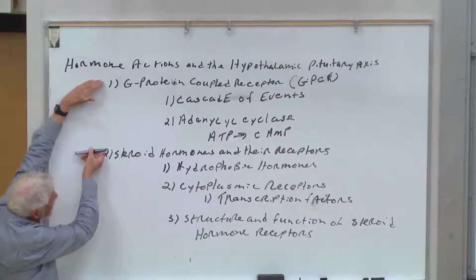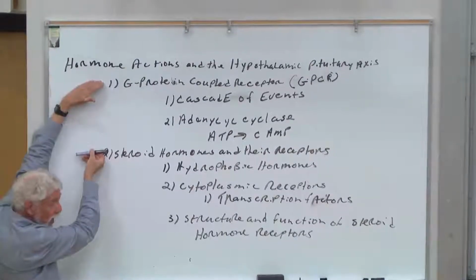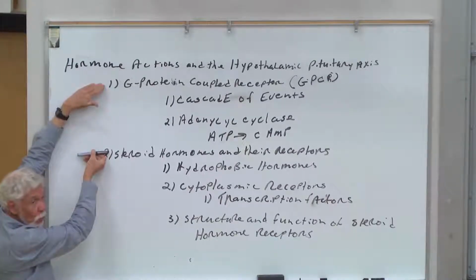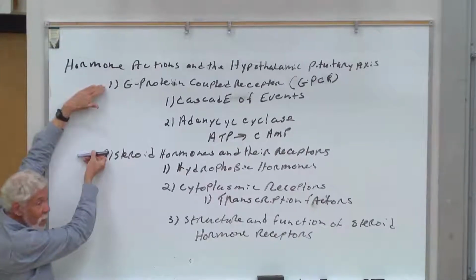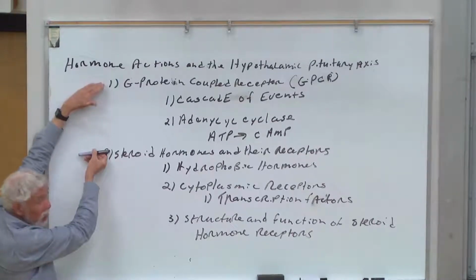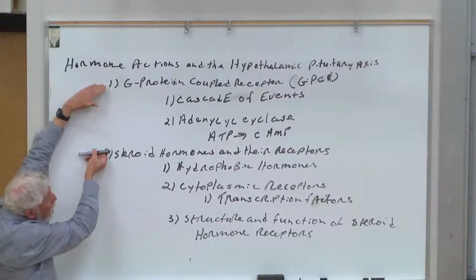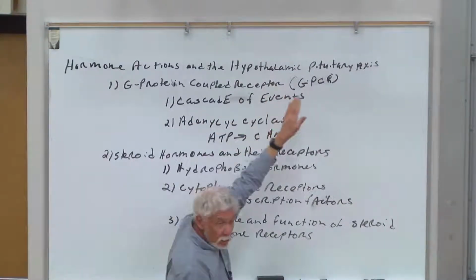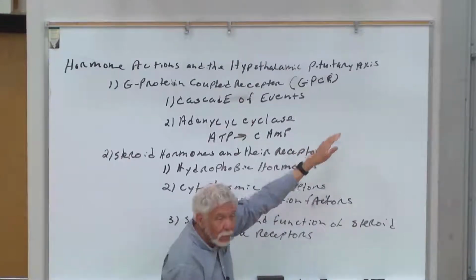point one, is that we have communication across a phospholipid bilayer. We're going to talk about hormones that are peptide hormones or protein hormones and how they manage to communicate to the inside of the cell. There are a number of these, and there are several different ones that we could talk about. We've chosen here to talk about the G-protein coupled receptors because they're by far and away the most common.